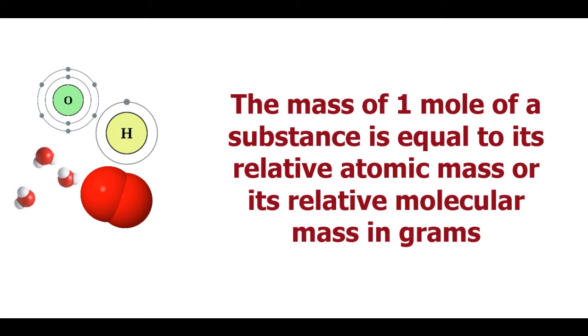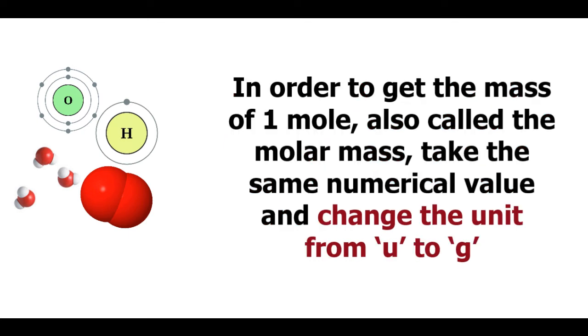The mass of 1 mole of a substance is equal to its relative atomic mass or its relative molecular mass in grams. The atomic mass of an element gives us the mass of one atom of that element in atomic mass units, that is U. Now, in order to get the mass of 1 mole, also called molar mass, we take the same numerical value but change the unit from U to G, that is grams.